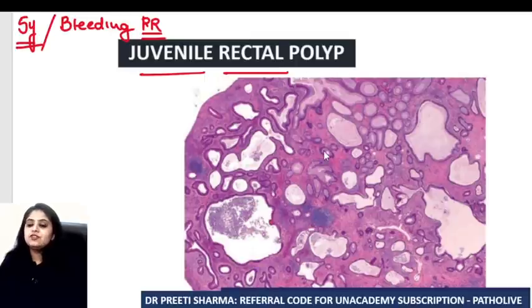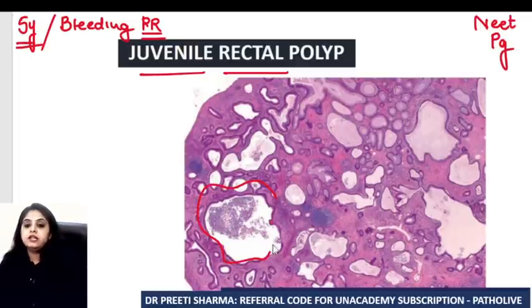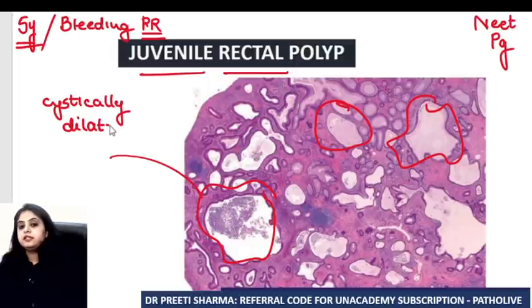So as such, you don't need the image to come to a diagnosis. If you have a 5-year-old child with bleeding per rectal, you anyway know the diagnosis. But if they give you the image, because this was the image that came in the previous year NEET PG exam, and that is why I'm giving it to you, the juvenile rectal polyp will show you these big glands. So you call them cystically dilated glands.